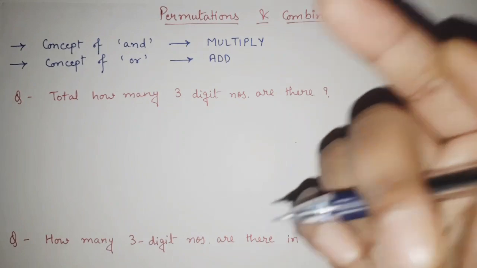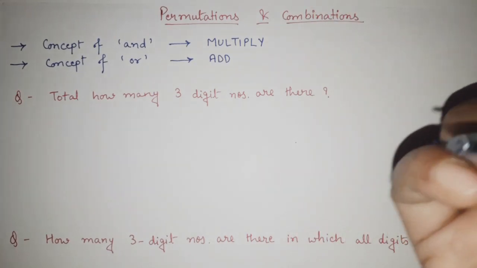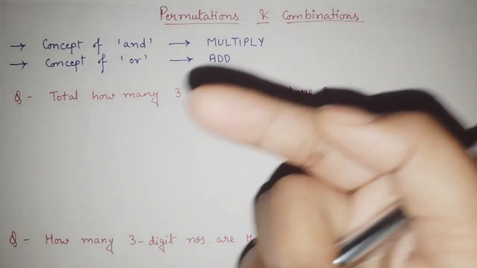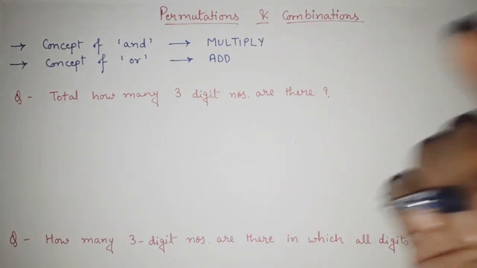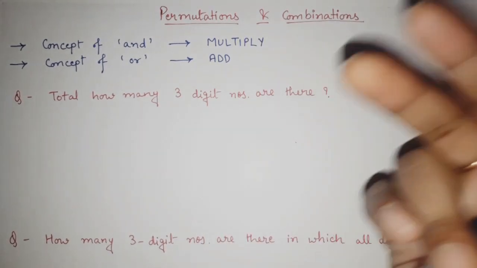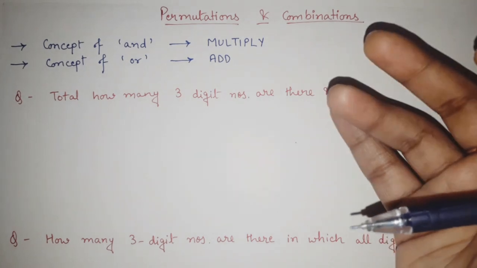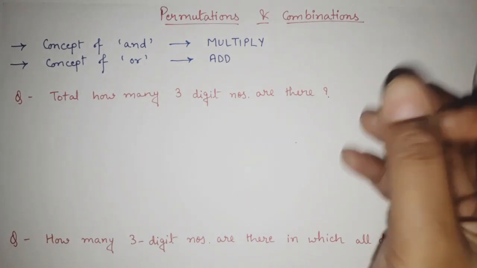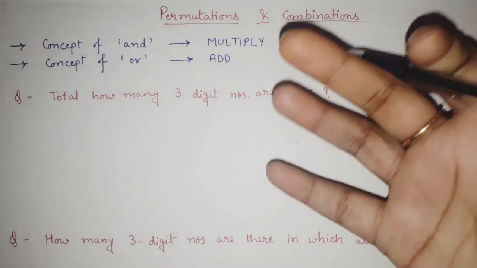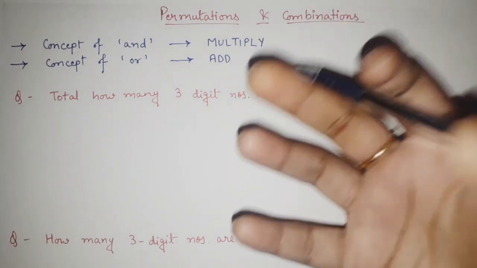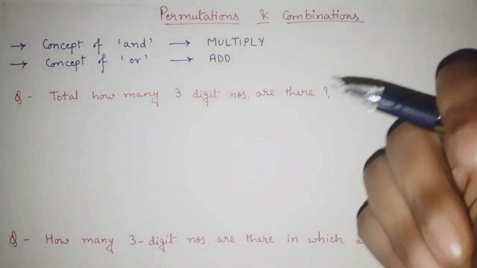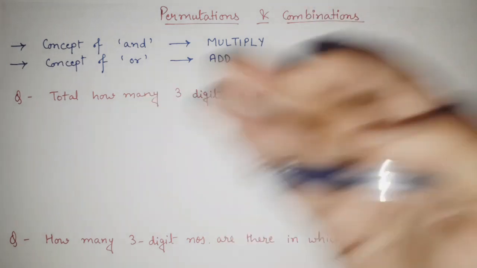First, how to answer these questions with the help of the direct formula of permutation and combination. And also, if you don't remember the formula or the direct logic, how you can answer these questions correctly with the help of observation and common sense.